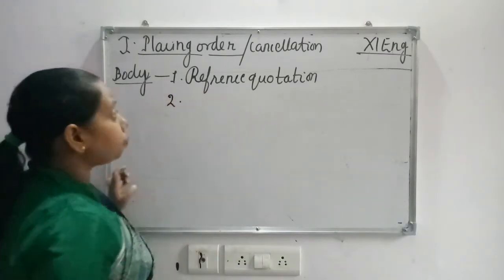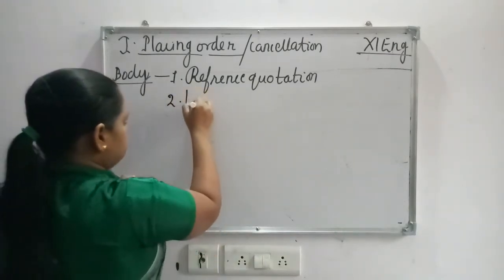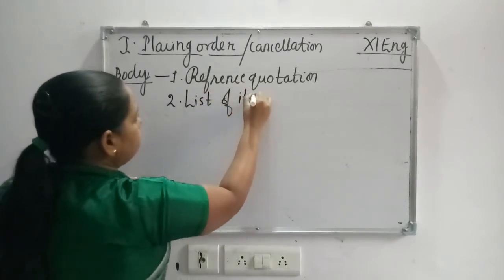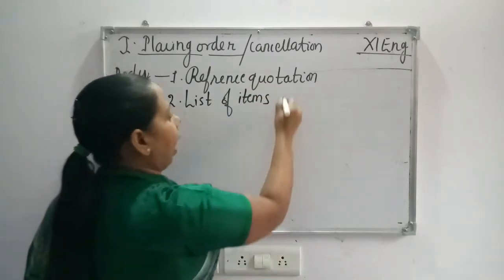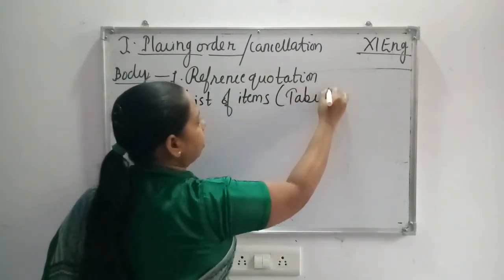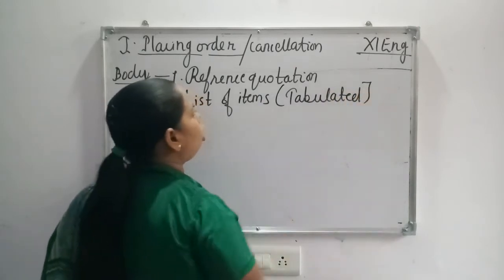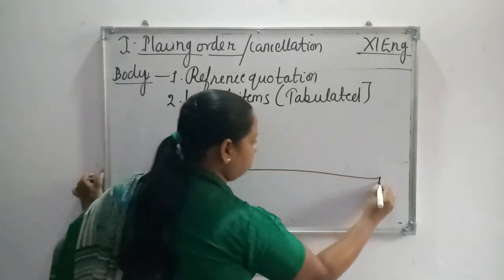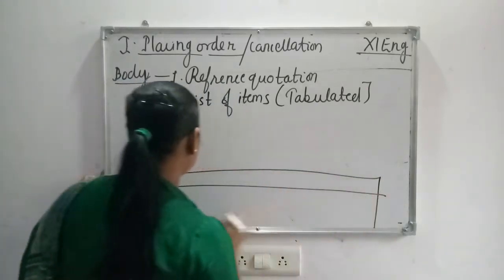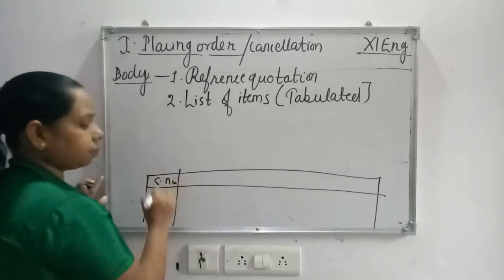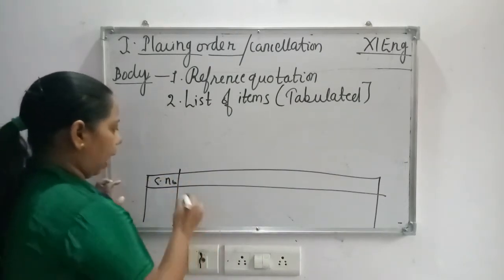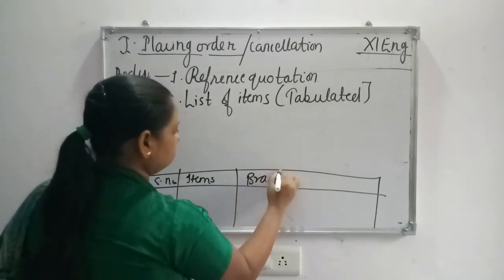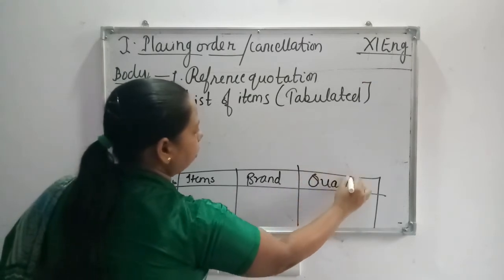Second thing is the list of the items. For this you have to make a table. List of the items in a tabulated manner. If you are placing an order, you can put this type of heading: serial number, items, brand and quantity.